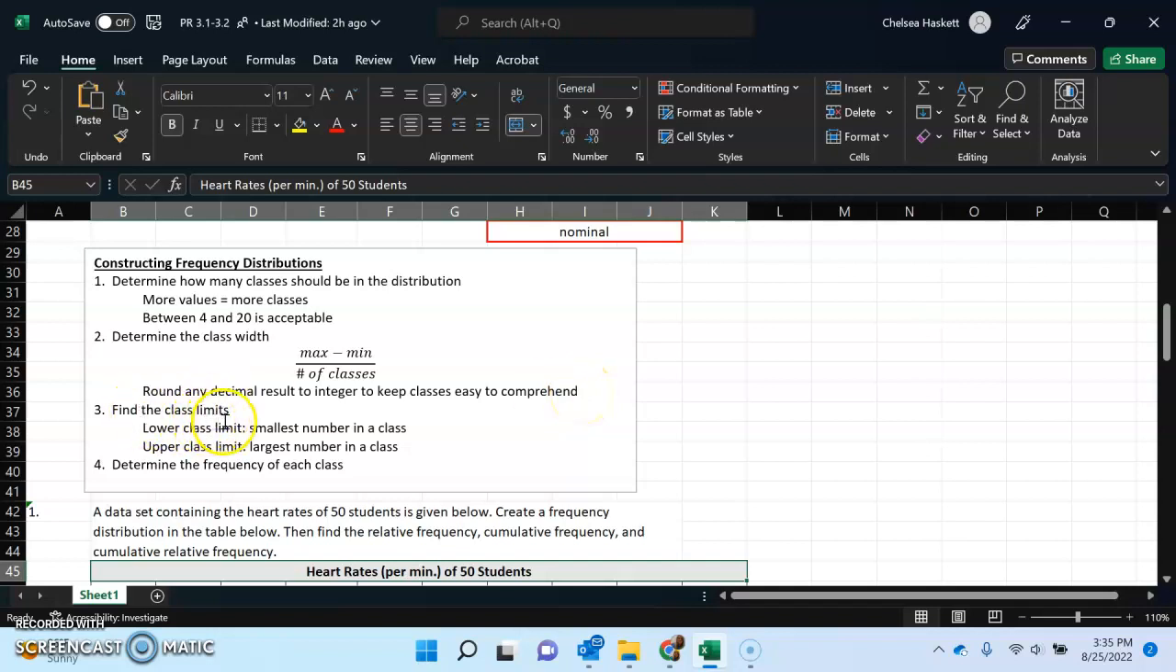Step 3, find the class limit. So the lower class limit is the smallest number in a class, and then the upper class limit is going to be the largest number in that class.